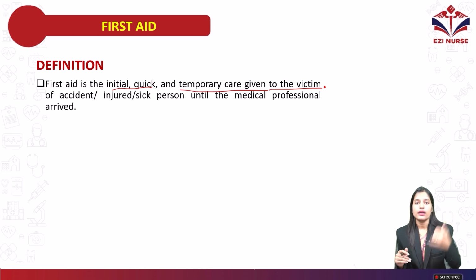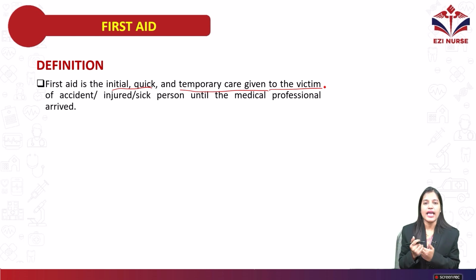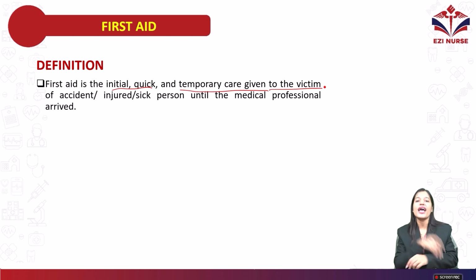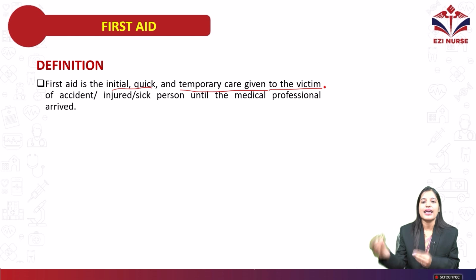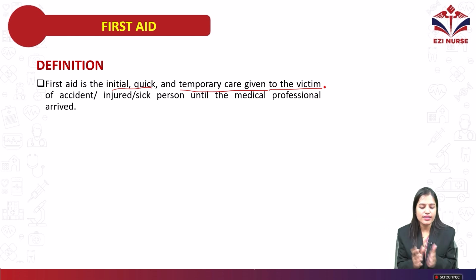We call the ambulance, and until the ambulance arrives, we give first aid management so that we can save the life of the person. Suppose any bleeding is there, we try to stop the bleeding by applying some cloth on that, or by applying some pressure on that area. Why? To preserve the life of the person until the medical professional or ambulance arrives. That is called first aid management.